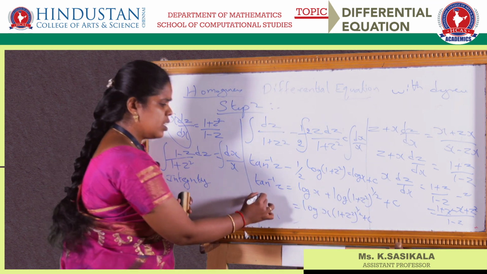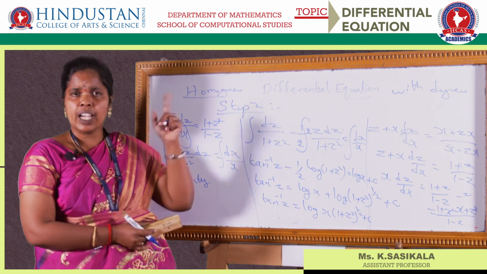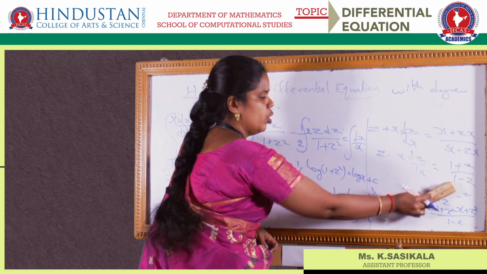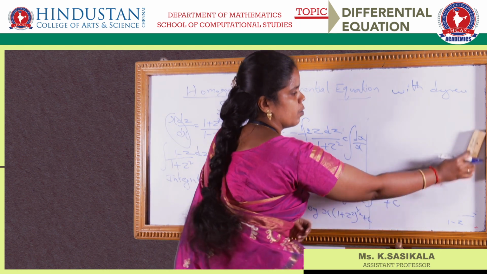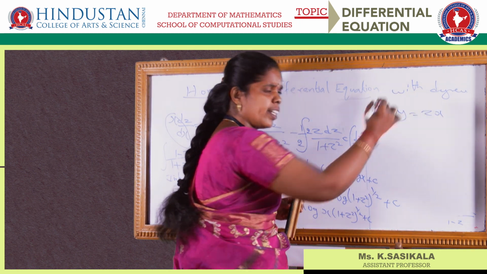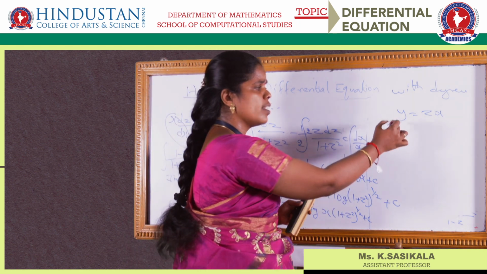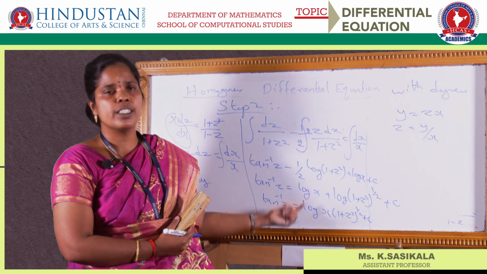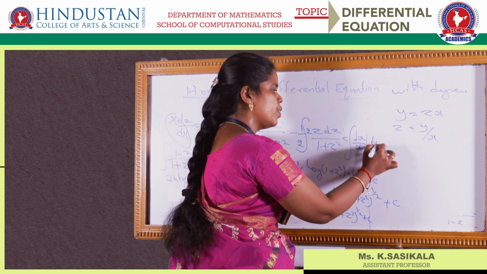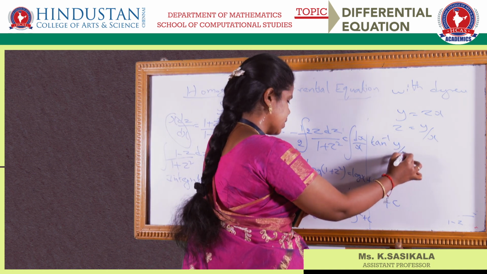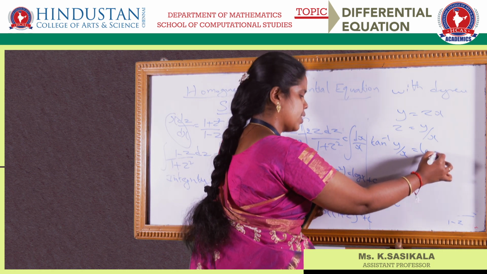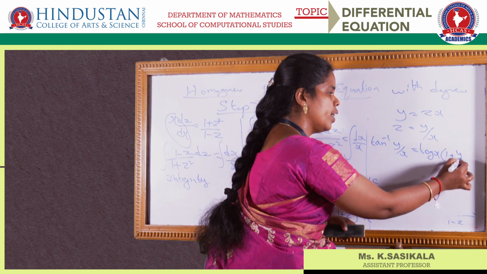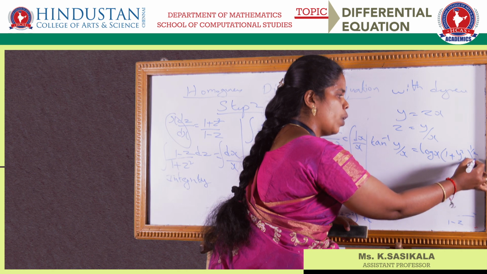Still the problem is not yet over, because first we have assumed y is equal to zx. So you have to again change into the y term. We have assumed y is equal to zx, so what is z? z is nothing but y by x. So in the given answer, where z is there, you have to put y by x. So tan inverse of y by x is equal to log of x into 1 plus, here z square is there, so y square by x square whole power 1 by 2 plus c.